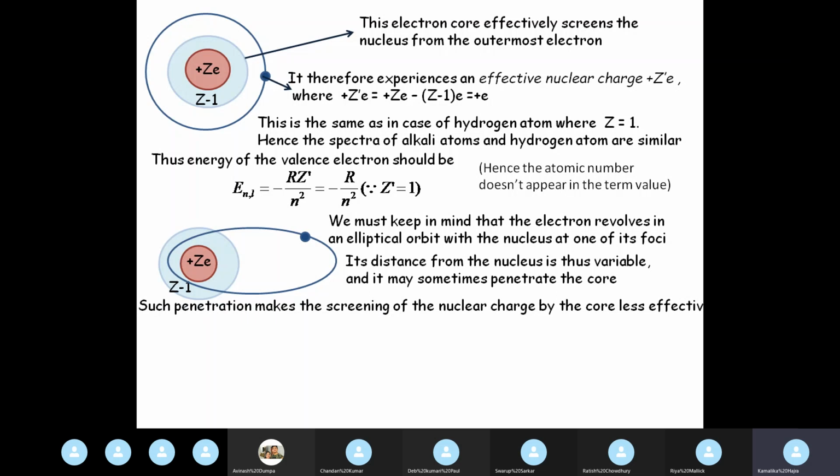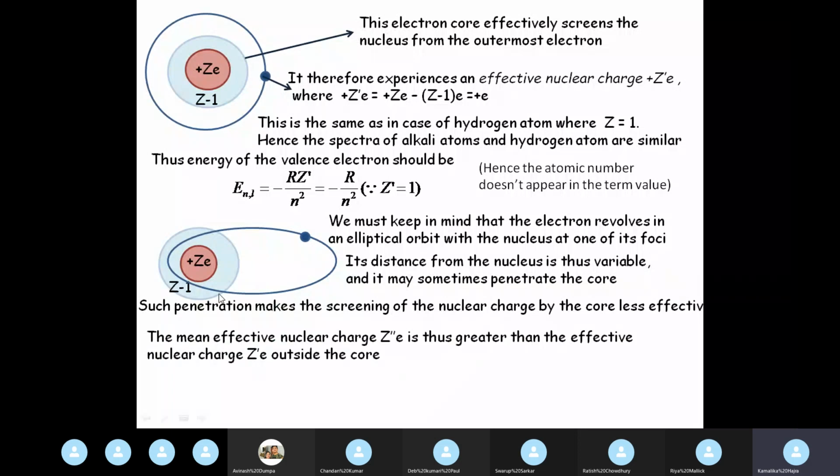Such penetration will make the screening of the nuclear charge by the core less effective. So this complete screening does not happen in reality. When it is penetrating the core, this complete screening is not happening anymore.